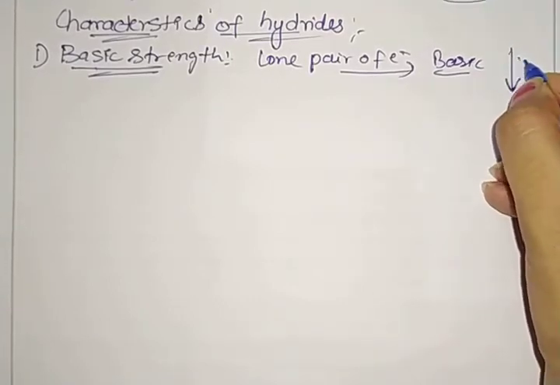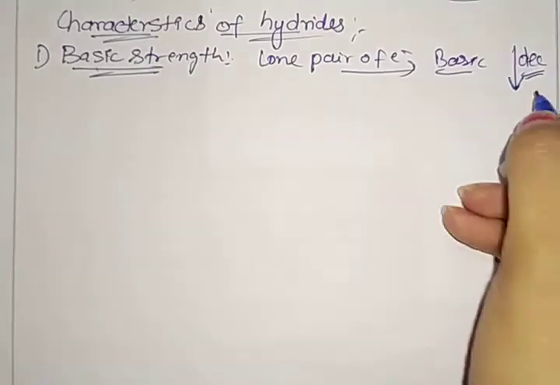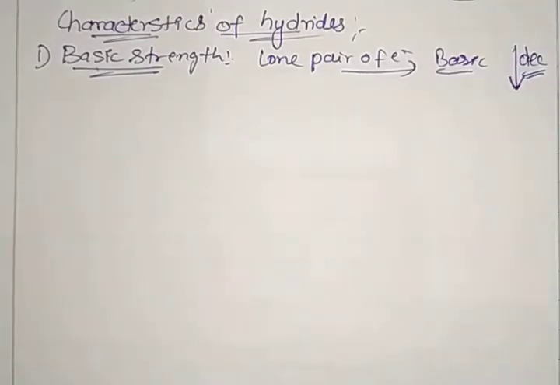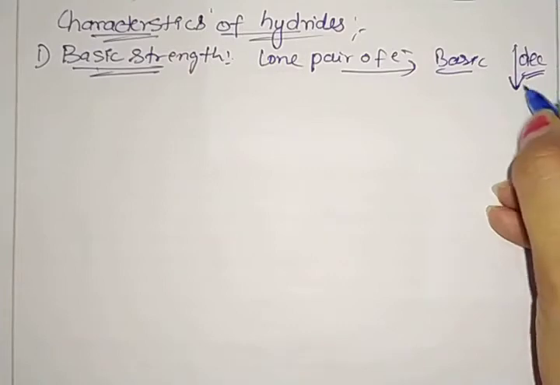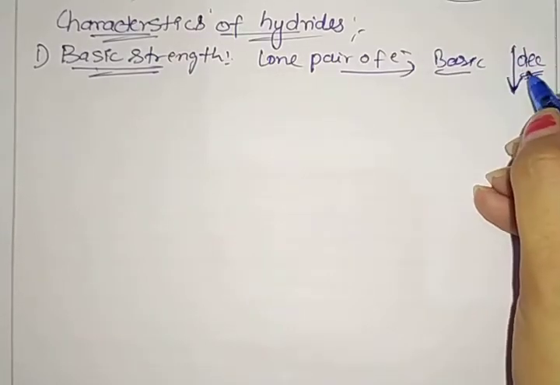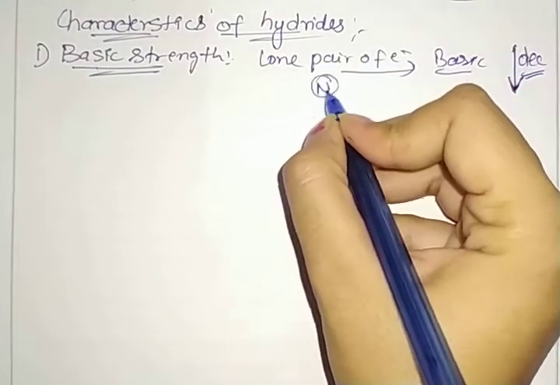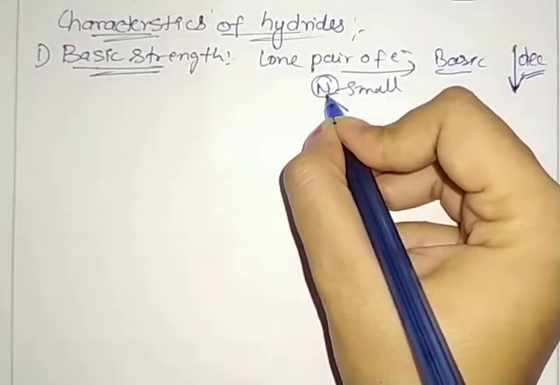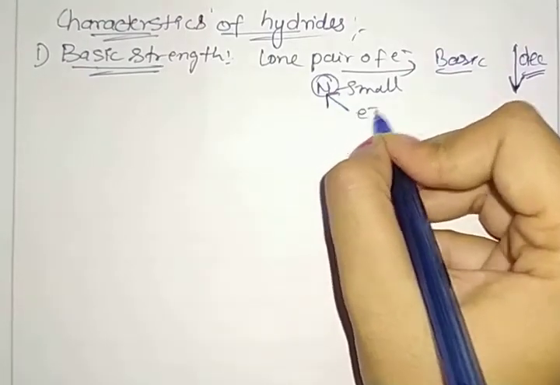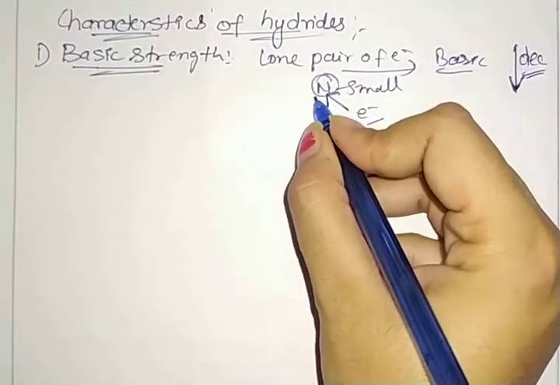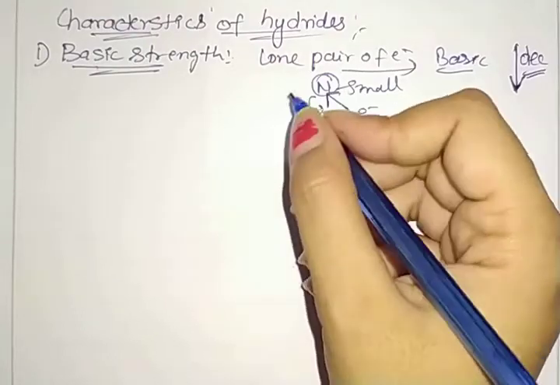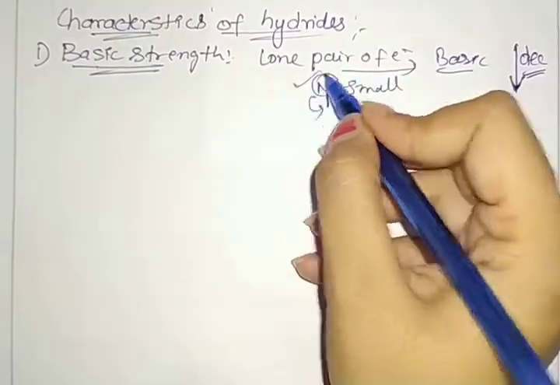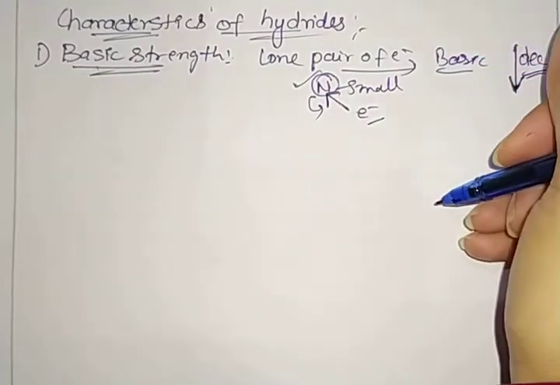The first element, nitrogen, has a small size, so the electron density on nitrogen is more, so it can easily donate electrons. That is why it is more basic compared to the other elements.